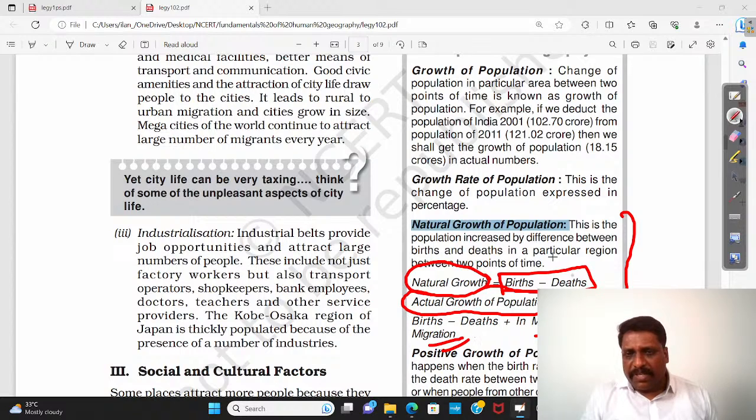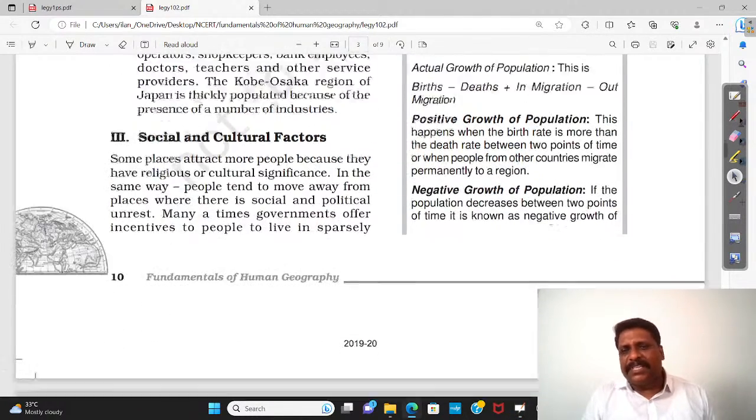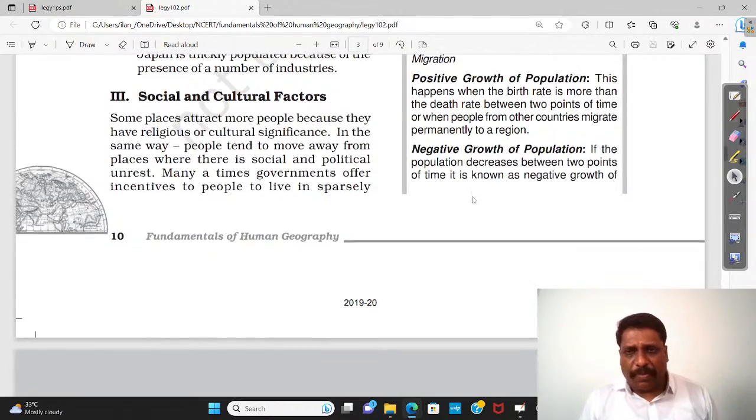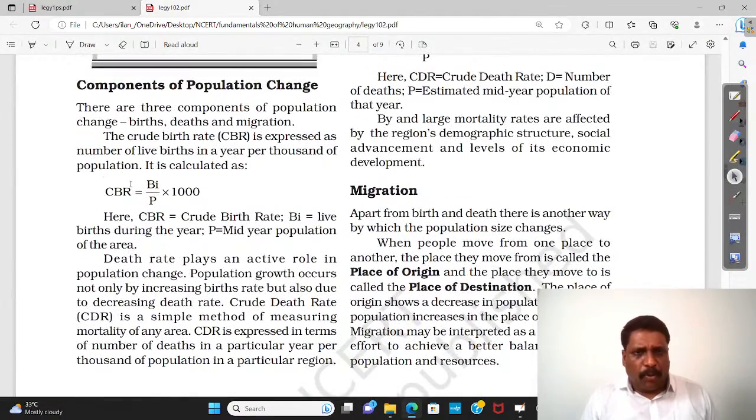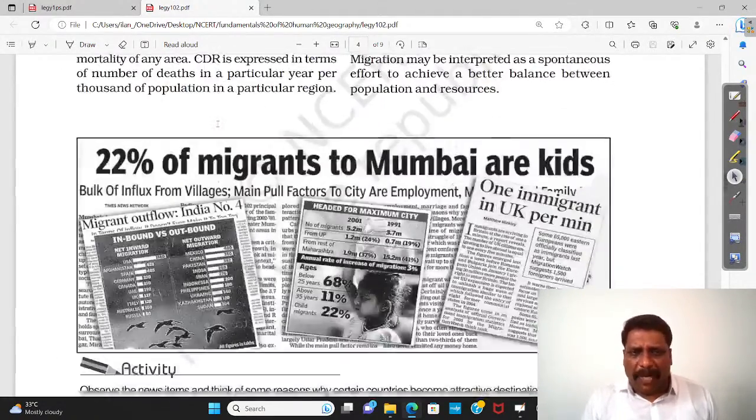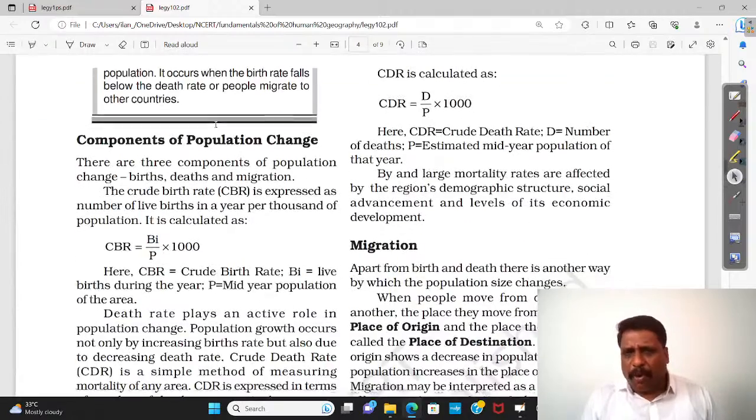So, having said this, my dear friends, what is positive growth of population? What is negative growth of population? Yes, we can anticipate. Okay, right, fine. Now, if you compute it, you have this component of population change, not so important, we leave it.